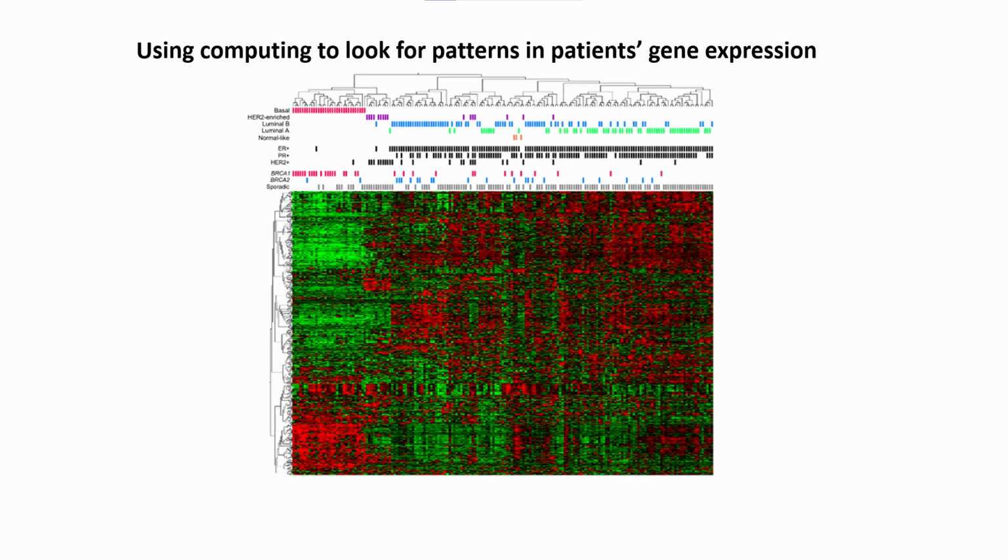Measuring mRNA levels from the tumors of many different cancer patients allows researchers to compare the expression profiles of the tumors and to associate them with clinical information, such as the type of breast cancer. This is a heat map of mRNA levels for different genes, the rows, from different patients, the columns. Green denotes genes that are expressed lower than average, and red denotes genes expressed higher than average. In this course, we will learn about the biology, diagnosis, and treatment of breast cancer by analyzing gene expression data.